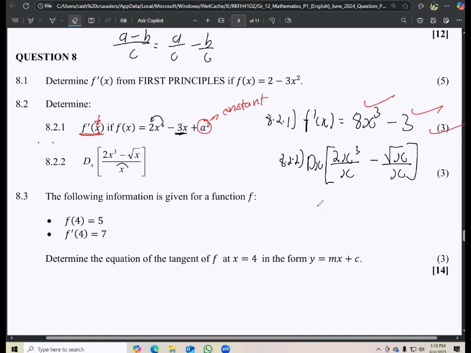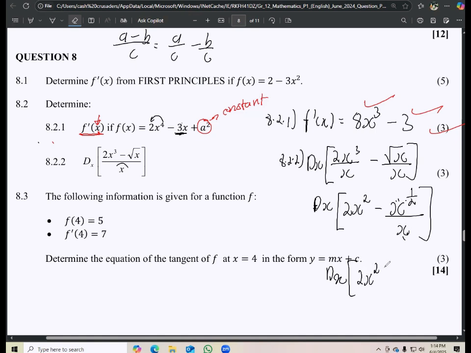Now what we can do now is let's prepare this for derivation. So I'm going to say dx is 2x cubed over x. That's going to give me 2x squared. Now remember, this is inside the square root, right? It's in surd form. So that means we can write it in exponential form as this: x to the exponent of 1 over 2 and then over x, right? Now we know if we are dividing same bases, then what do we do? We subtract the exponents, right? So having to subtract the exponent here, still going to keep this one 2x squared.